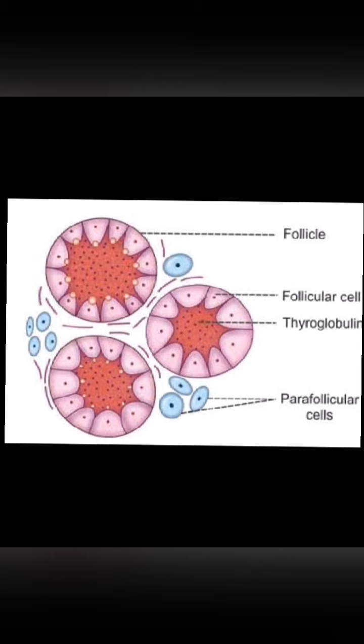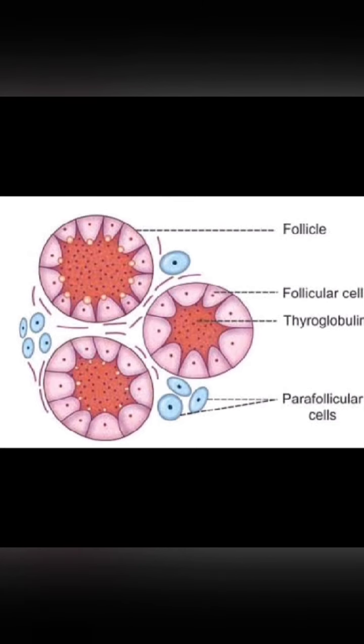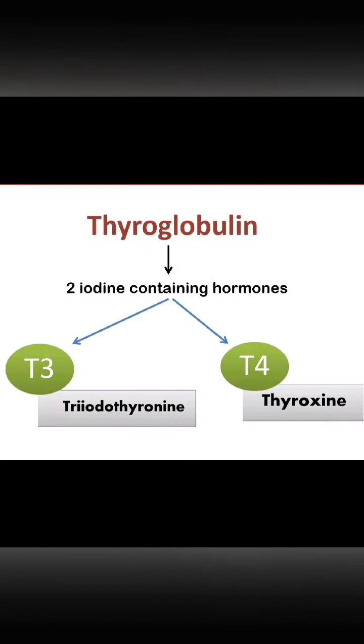Further, the thyroid gland is made up of about 1000 follicles lined with follicular cells. Follicles contain thyroglobulin, a protein found in the follicle. After a variable period of storage of this protein in the follicle, follicular cells convert thyroglobulin by proteolysis into 2 iodine-containing hormones, T3, triiodothyronine, and T4, thyroxine, and these enter the circulation. Hence we see levels of T3 and T4 in blood.